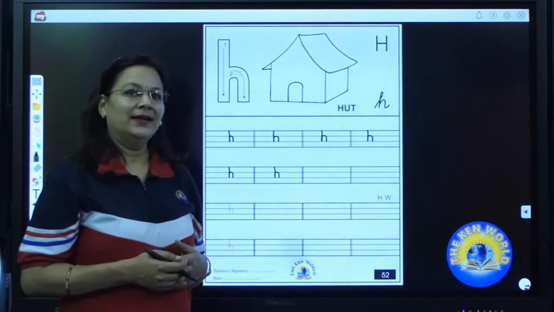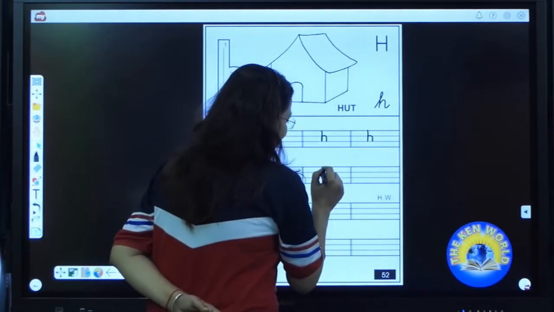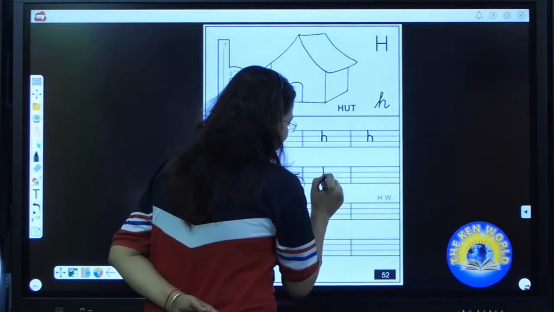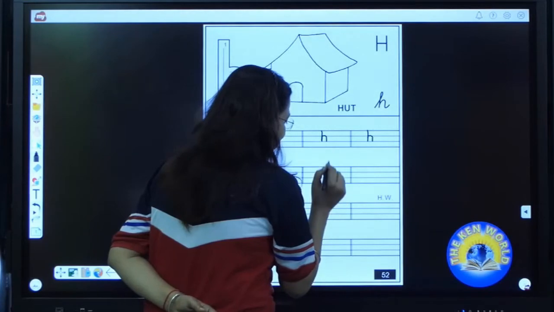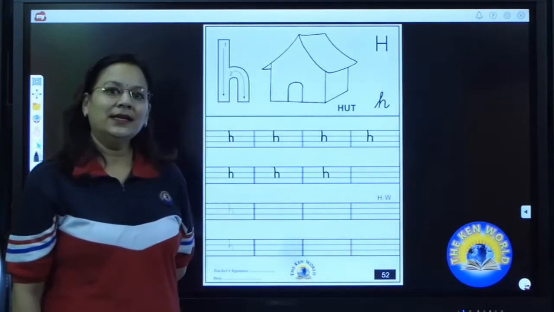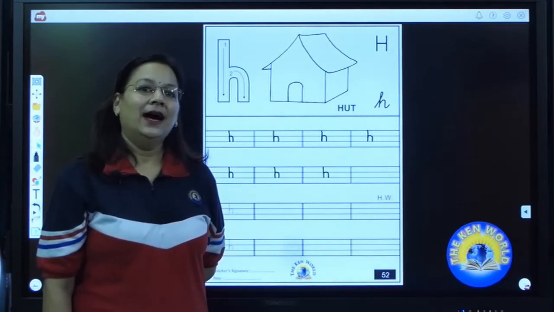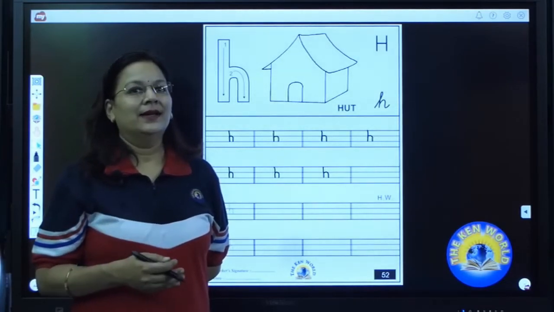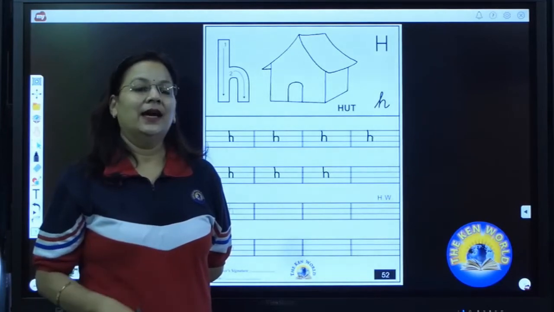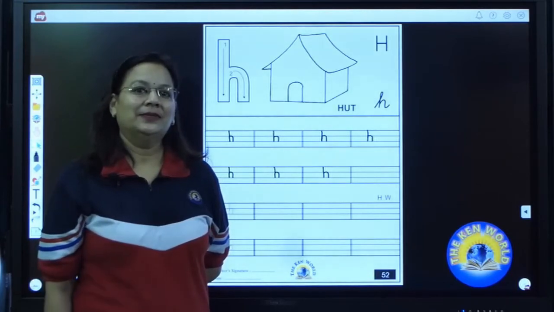Done? Now again, ma'am is going to write H. Up to down, standing line, come back to the middle line, move towards your right and make a tail. H. H says, H says, H as in hut. H as in hut. Now it's your chance. Write it properly. Write it nicely. And if you have done wrong, then you can use eraser.